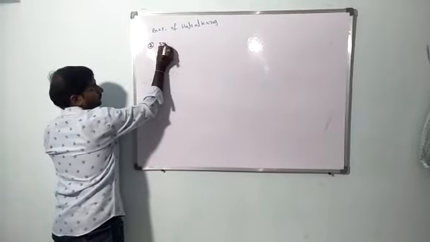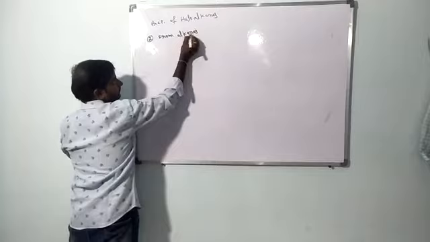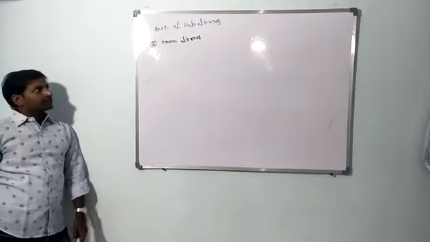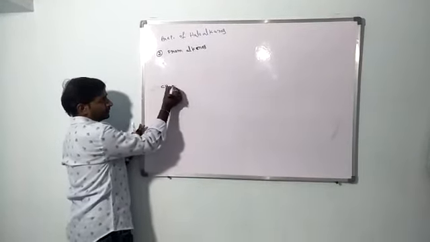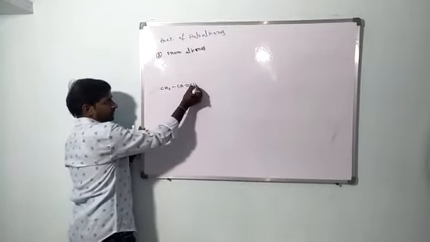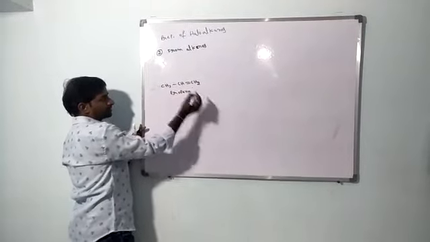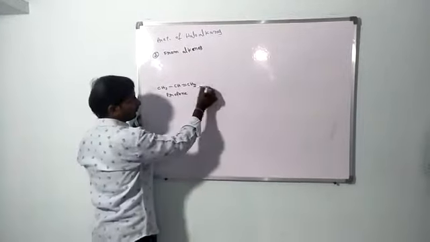Second method is from alkenes. Preparation of haloalkanes from alkenes. In alkenes, we are taking a simple example, that is propene. 3 carbons are there, double bond is there, so that's why that is propene.